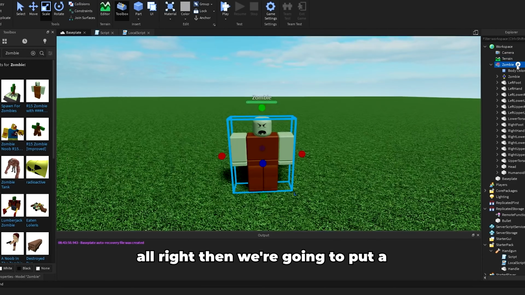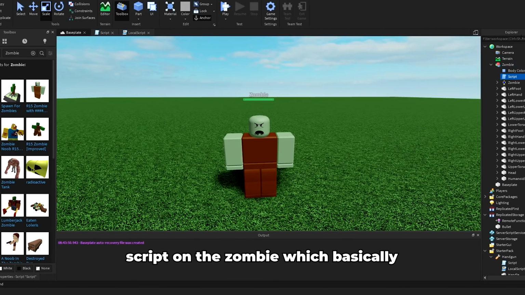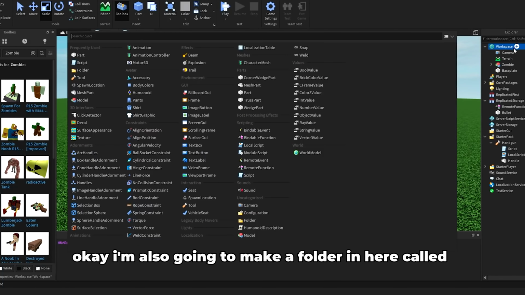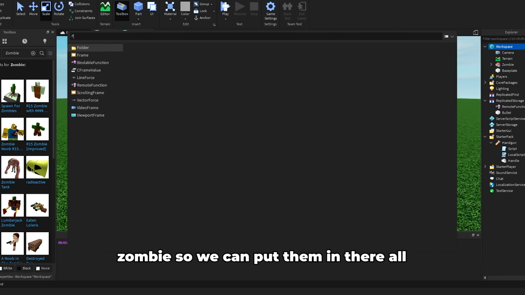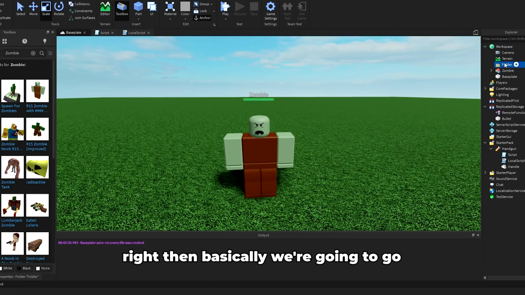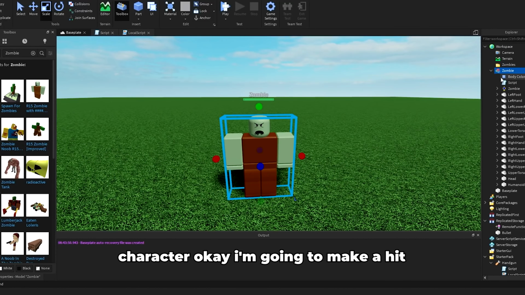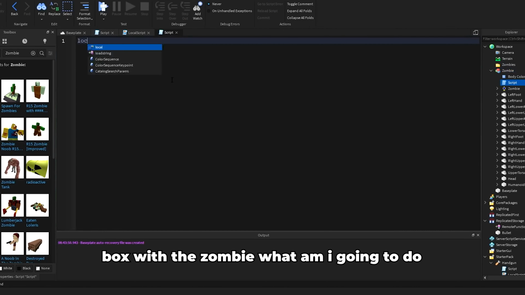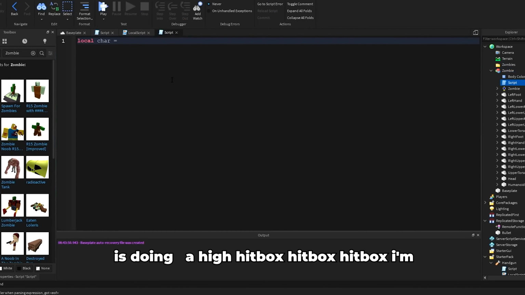Then we're going to put a script into the zombie which spawns them in. I'm also going to make a folder in here called Zombie, so we can put them all in there. Then basically we're going to go ahead and spawn it in, near the character. Okay, I'm going to make a hitbox with the zombie.